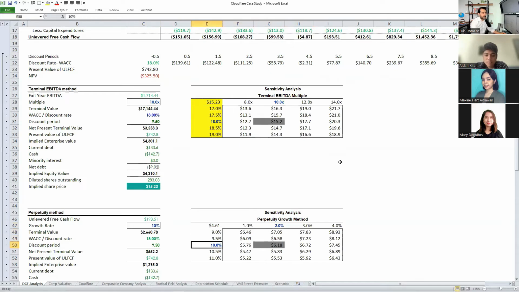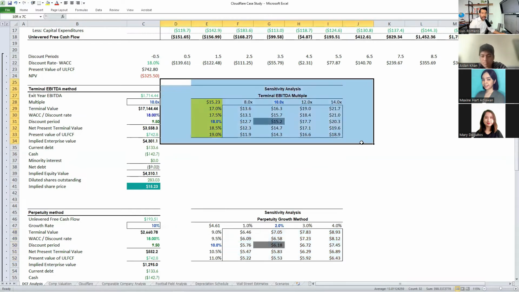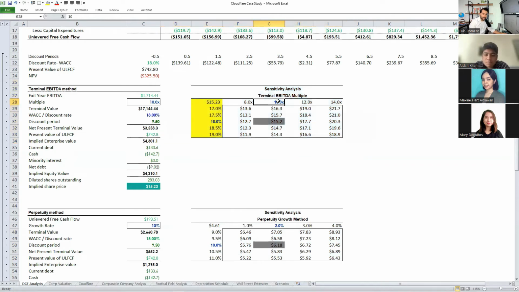We change this to 10. That would be the implied share price, okay? But the multiple on a terminal EBITDA basis, when these high-level growth SaaS tech companies are in a healthy market environment, that EBITDA number sometimes can reach 15 or 20x. But in the current market environment, if we go back to 18, maybe 10x for the EBITDA multiple, because if someone buys this company, maybe they'll pay a 10x multiple.